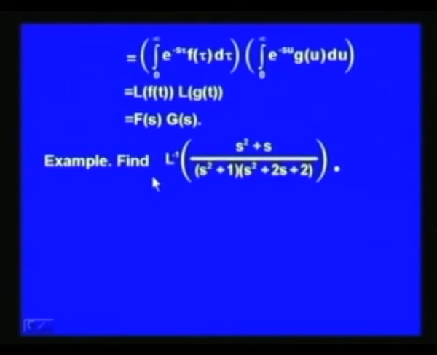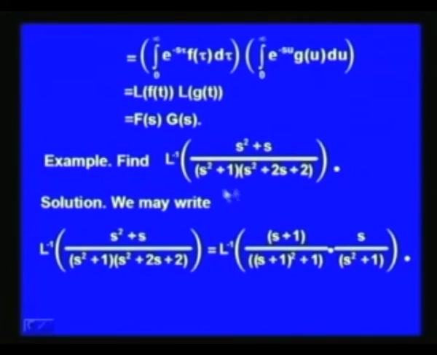Let us apply this convolution theorem to find the inverse Laplace transform of the function (s square plus s) over (s square plus 1) into (s square plus 2s plus 2). The inverse Laplace transform of this function of s may be regarded as the product of two functions, s over (s square plus 1) and another one as (s plus 1) over (s square plus 2s plus 2). So, we can write the inverse Laplace transform of the given function as L inverse of (s plus 1) over ((s plus 1) whole square plus 1) into s over (s square plus 1).